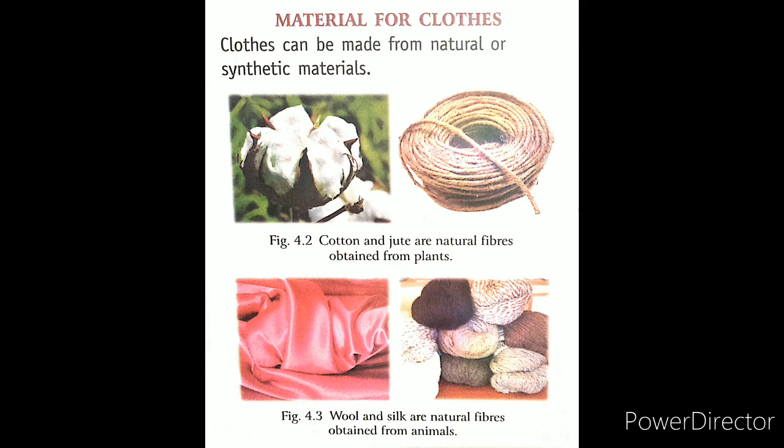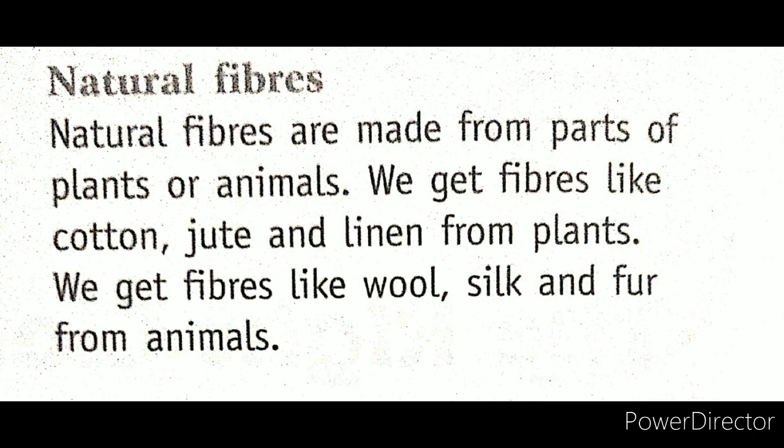So there are some examples of materials or fibers that we get from plants as well as from animals.